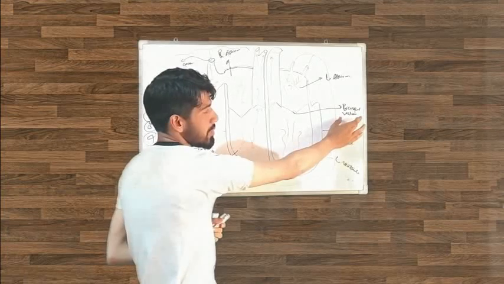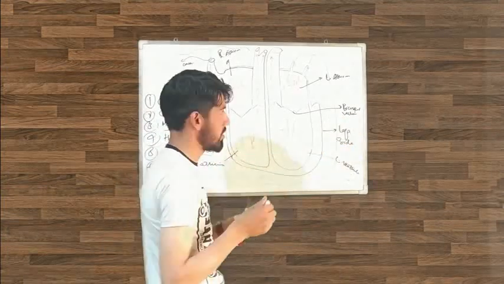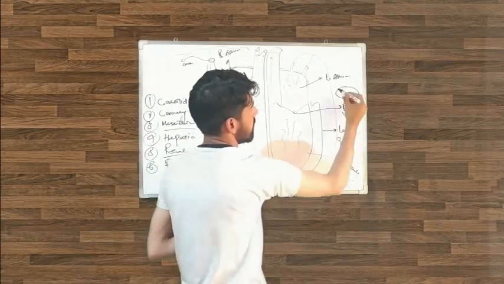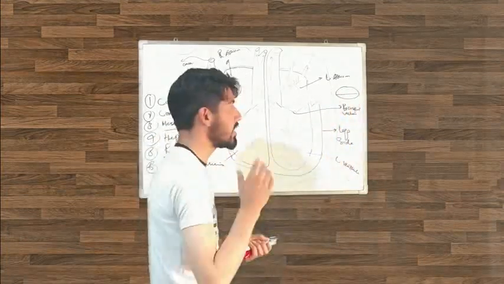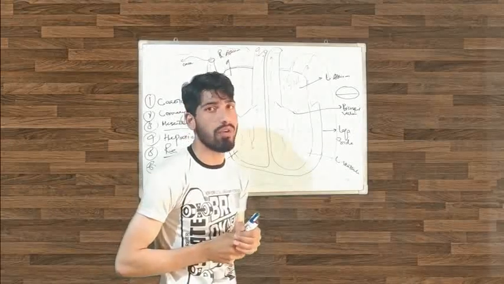Why do we call it a bicuspid? Because there are two cusps. It's like this. Two cusps. That's why we call it a bicuspid valve. And the proper name of the bicuspid valve is the mitral valve.